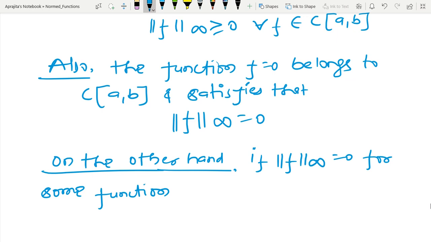Now we look at the other side. Suppose that the norm is 0, then we have to show that the function is also 0.